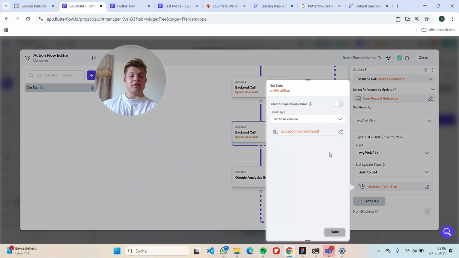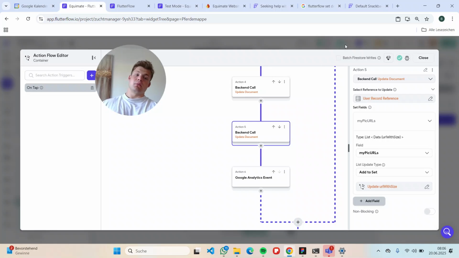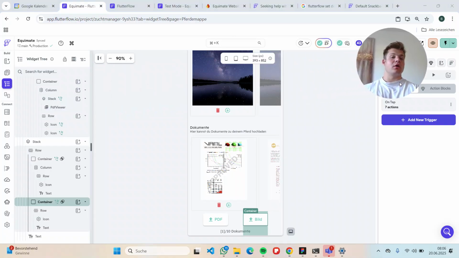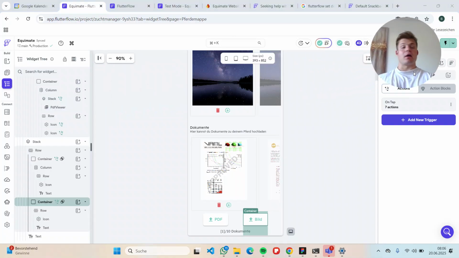We are just adding this upload component result, which included the file size and the URL, to the Firebase document. And if we wanted to, later we could read out the Firebase document or the Firebase field and just add up all the files that are uploaded with their size, and then we can calculate very easily how much space the user actually used when uploading his files.